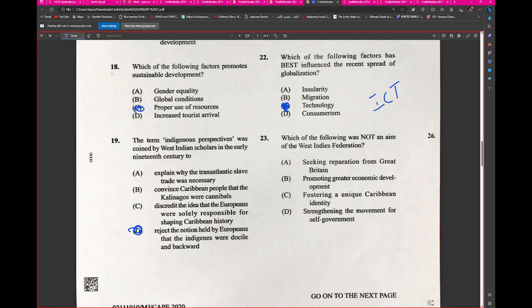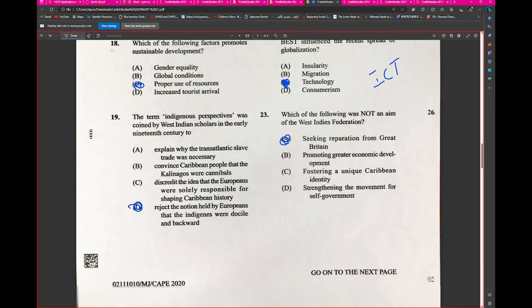Which of the following was not an aim of the West Indies Federation? Sir, A. Alright. Because that would be weird though. If it was Britain who assisted the institution of the West Indies Federation, why would Britain influence her colonies to demand reparation? That doesn't make sense. So A would be the best answer.